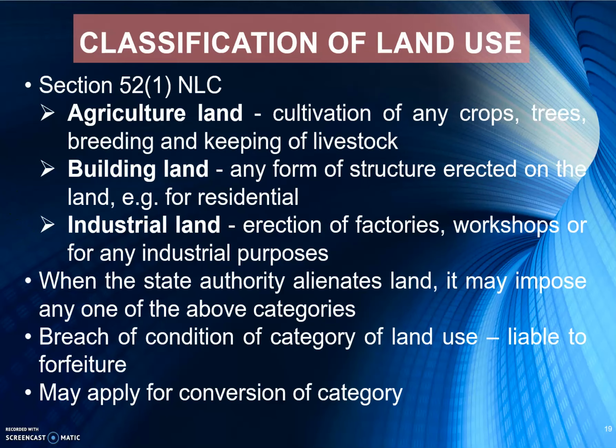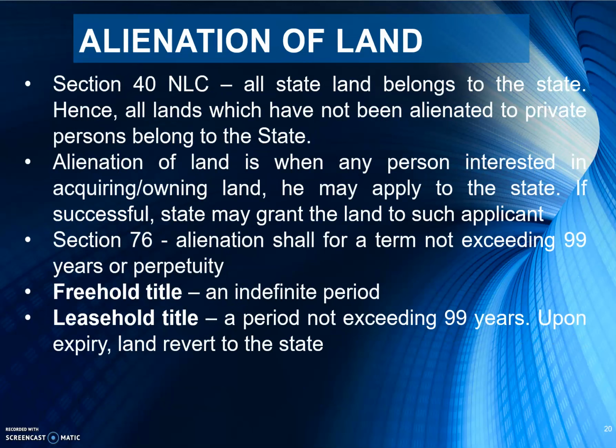Now, what about alienation of land? This is governed by section 40. All state land belongs to the state, hence all lands which have not been alienated to private persons belong to the state. So if it's not transferred to any other individual, it still belongs to the state. So any alienation of land is when a person interested in acquiring or owning the land can apply to the state. So basically, when he applies, the state may grant the land, and basically they have to pay some premium to the government.